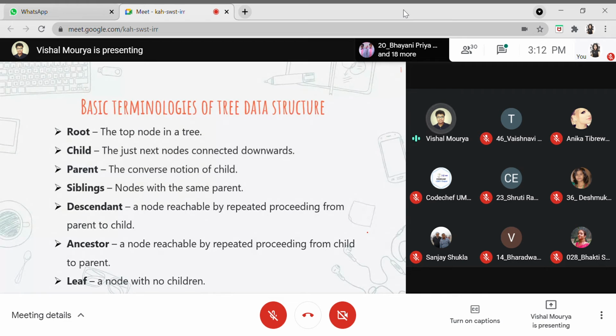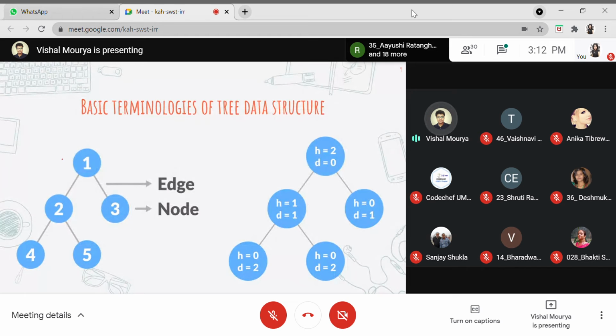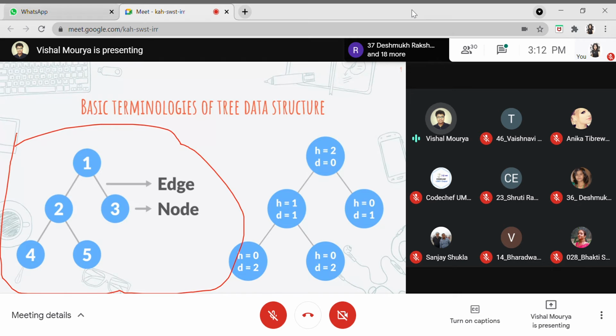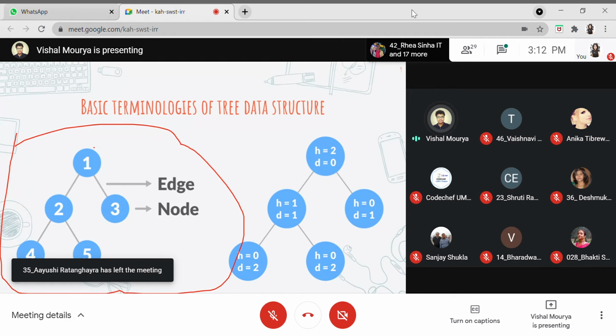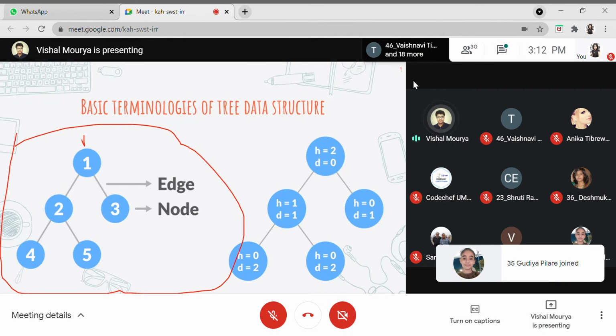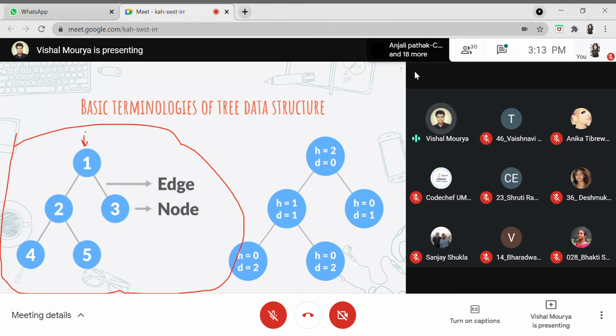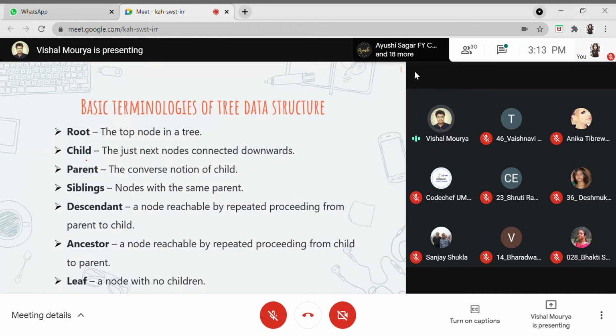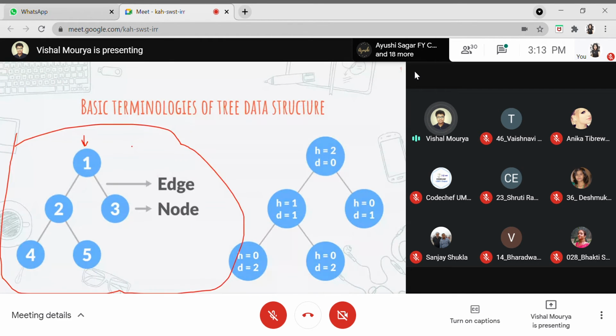So first is the root. What exactly is the root? Let me just show you the diagram. Okay, so this is the basic typical tree. You can just focus on this diagram right here. I'll be going to the right side very soon. This is the typical tree, how it looks. Actually it's the reverse of the tree which exists in the real world. You can see this is the root node. Why is this the root node? Because you can see we don't have any edges coming towards this node, or any edges connected to this node right here. This is how the root node is defined: the top node in the tree.